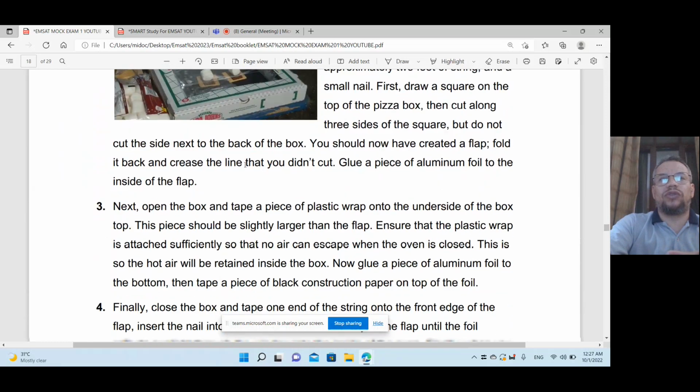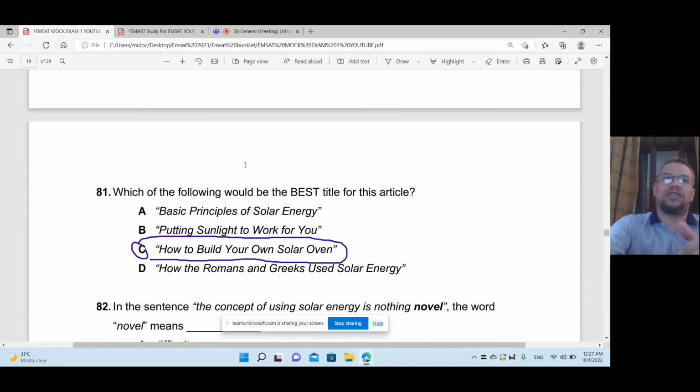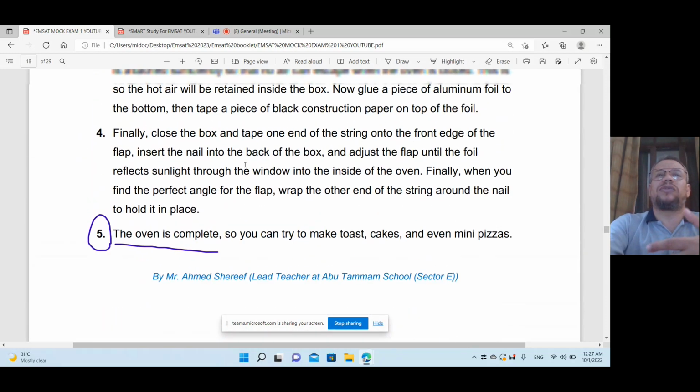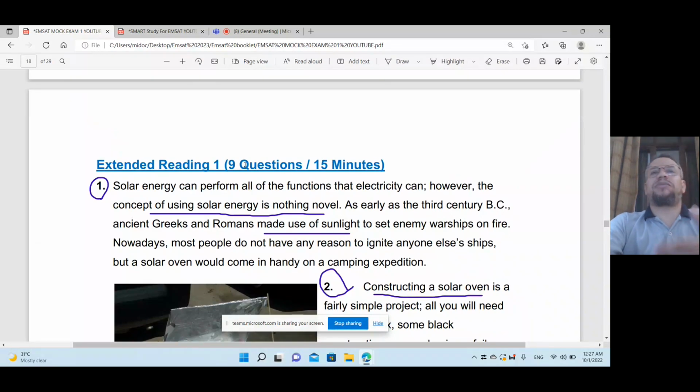Now about the extended reading, I told you, you will not read. You will just go to the questions and then back to the passage. Number one, which of the following would be the best title for the article? So the best title would be in paragraph 1 and 2. It will be clear. Paragraph 1 talks about what? About solar energy can perform all the functions that electricity can.